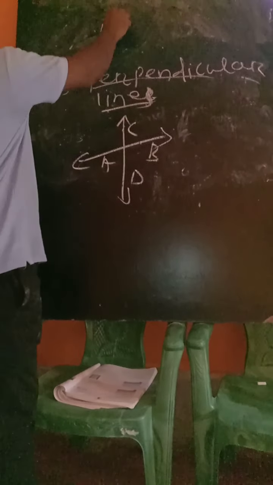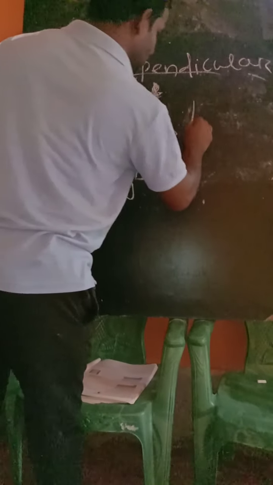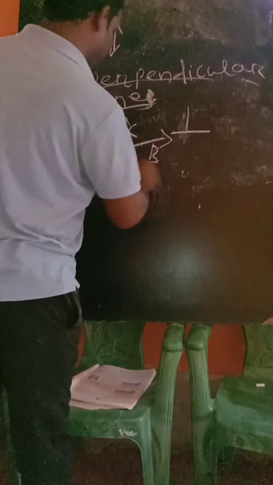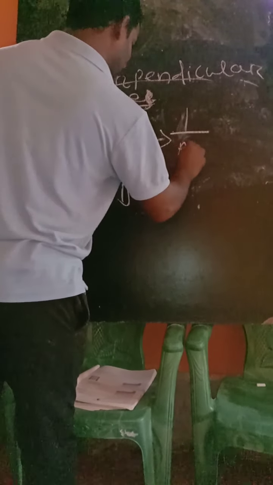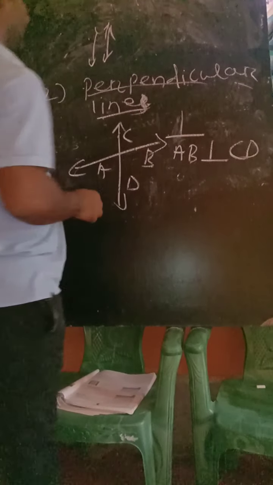We have already discussed the symbol of parallel lines; this is the symbol of perpendicular. So we can write AB perpendicular CD. Do you remember the definition of perpendicular? Am I clear? So let's start.